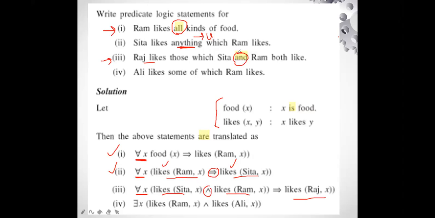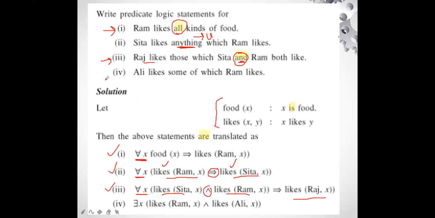So don't get confused that earlier we studied that for the universal quantifier we use implication. So why are we using conjunction out here? This is different. Implication we are using because of universal, but conjunction we are using because there is the word and in the logical statement. Fine. So this is how we render this particular statement.